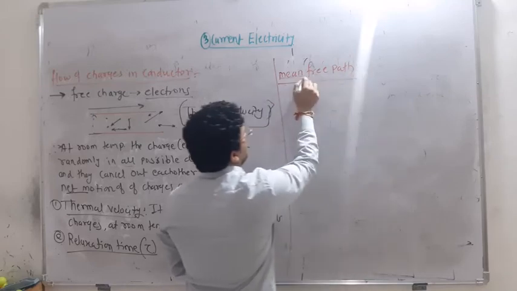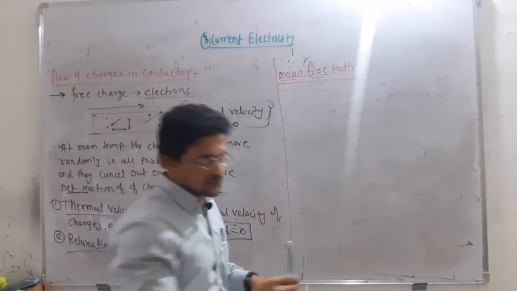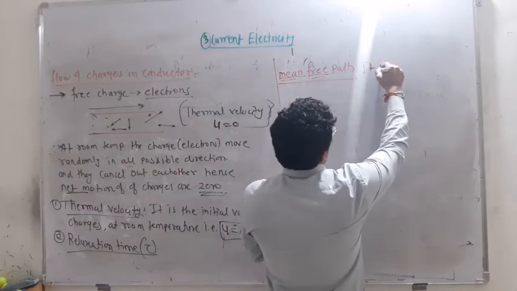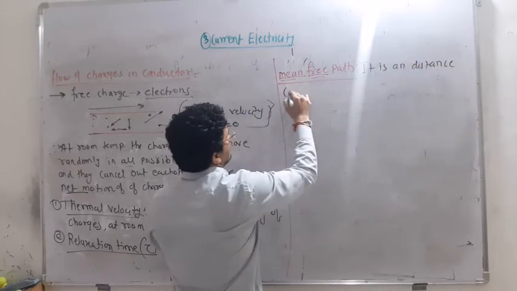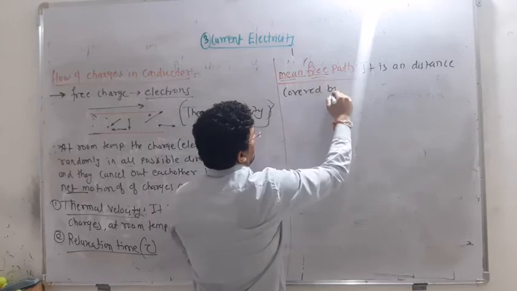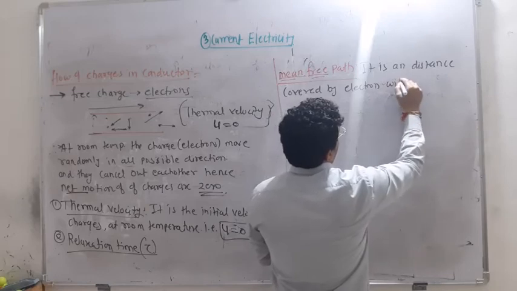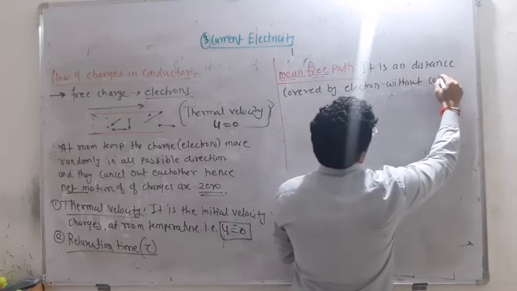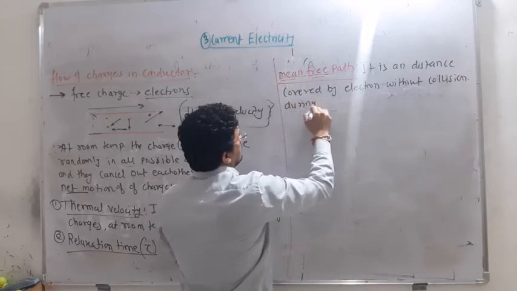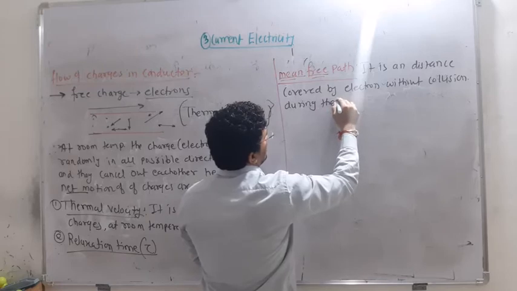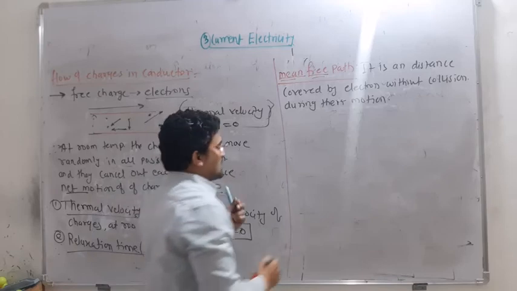Mean means average, free from anything, and path means a distance. So it is the distance covered by an electron or charges without collision during their motion.